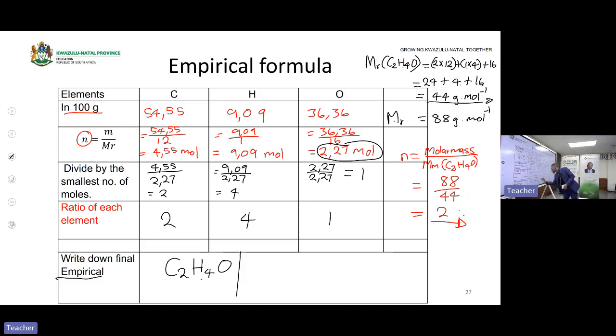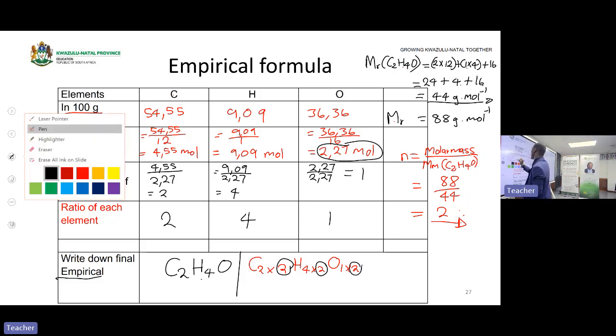Let's multiply. Let me write it here. It's C2 multiplied by what? Multiplied by 2. 2 is the factor. H4 multiplied by what? Multiplied by 2, which is the factor. And O, 1 multiplied by 2. Then I'm multiplying each atom by this factor of 2.